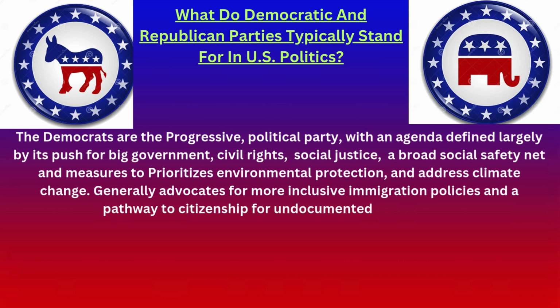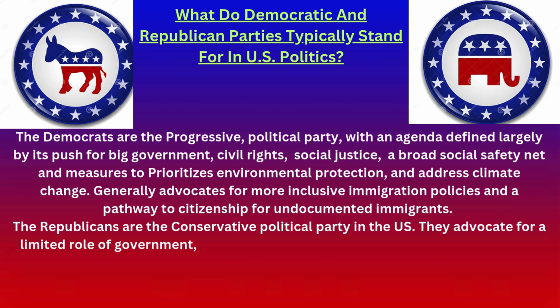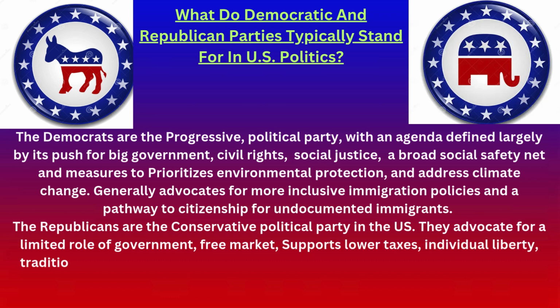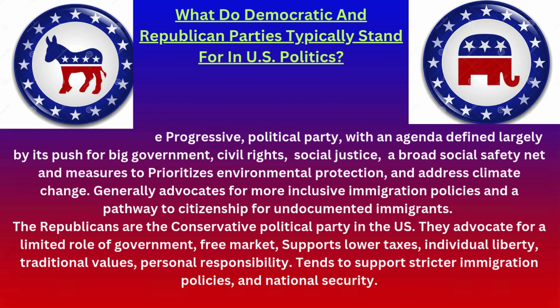Generally advocates for more inclusive immigration policies and a pathway to citizenship for undocumented immigrants. The Republicans are the conservative political party in the U.S. Advocate for a limited role of government, free market, supports lower taxes, individual liberty, traditional values, personal responsibility, tends to support stricter immigration policies and national security.